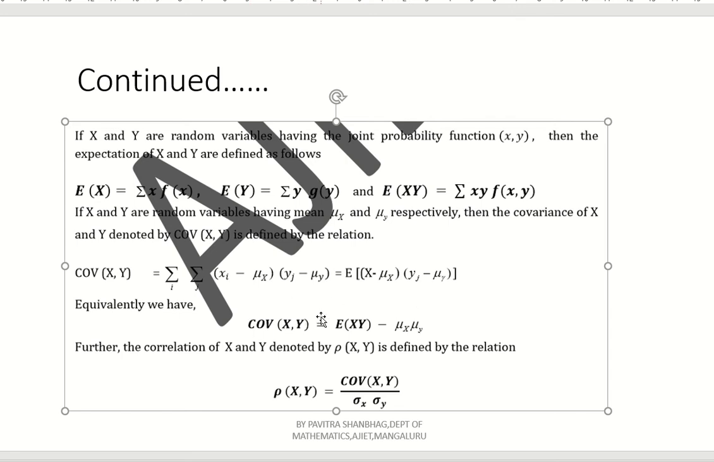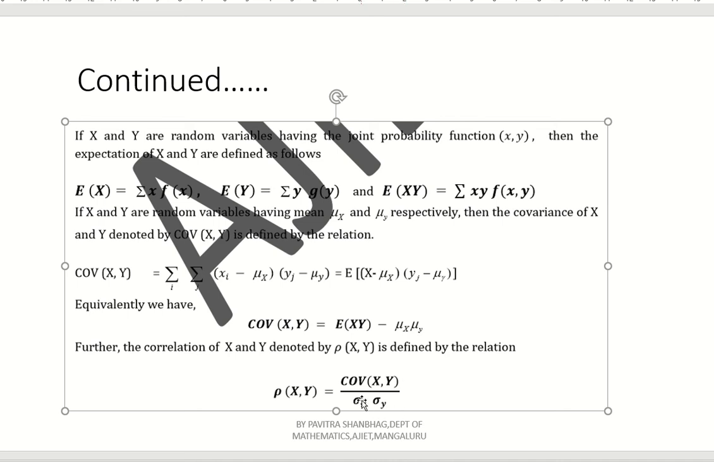We have discussed V of x equal to E of x squared minus E of x whole square, right? Now here, covariance is nothing but the relationship between both. Covariance of x comma y is nothing but E of xy minus mu x into mu y. Now further, correlation of x and y. How to write correlation of capital X and capital Y? That is rho of x comma y, which is given by the relation rho of x comma y equal to covariance of x comma y divided by sigma x sigma y.